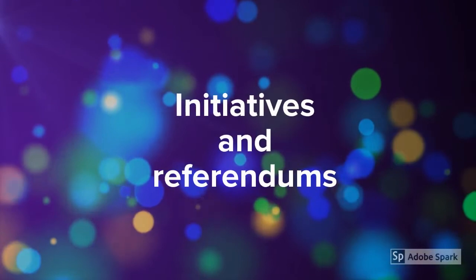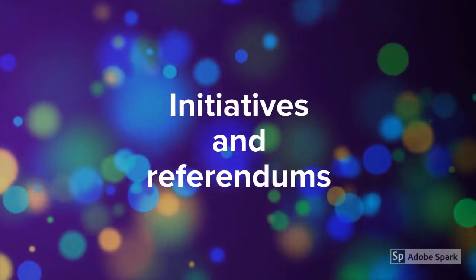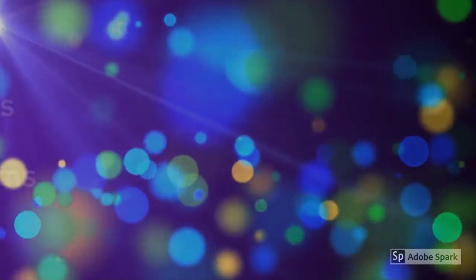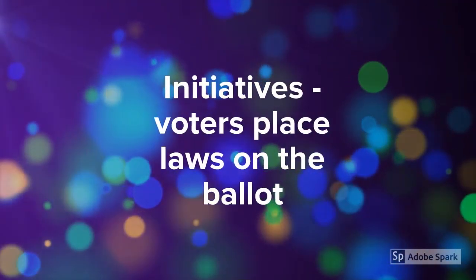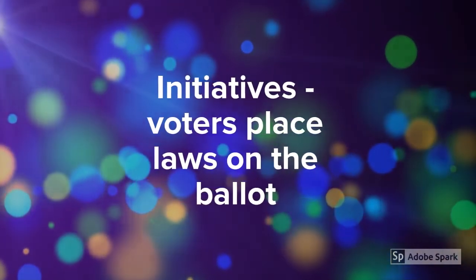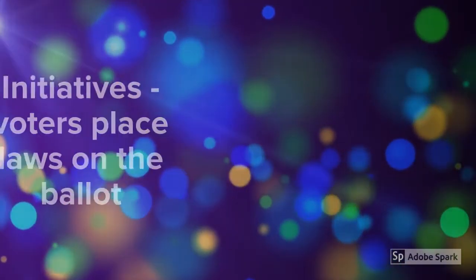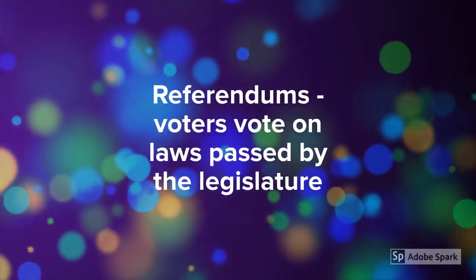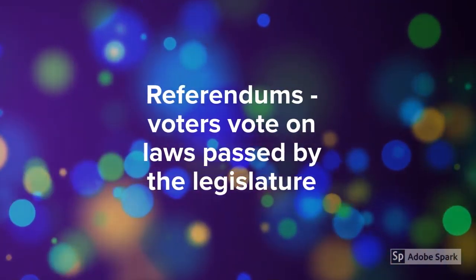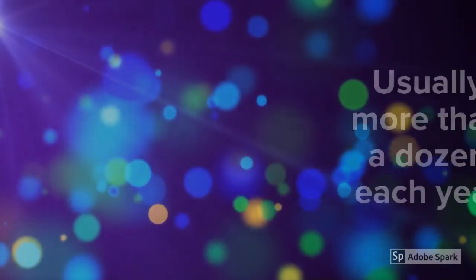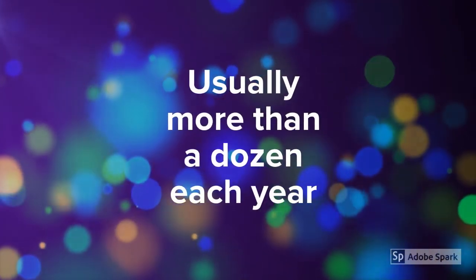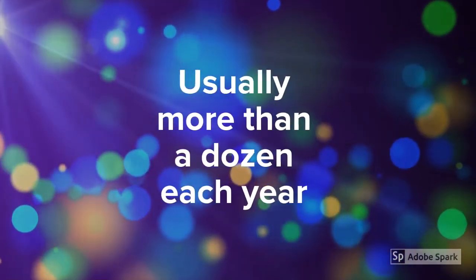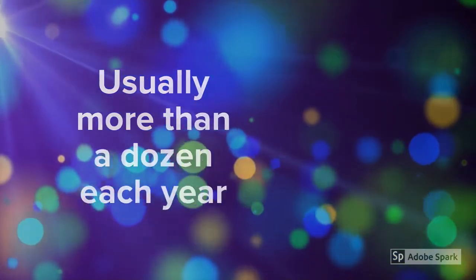This means that California voters have the ability to vote directly on laws and constitutional amendments in initiatives and referendums. Initiatives are laws and constitutional amendments that are placed on the ballot by voters who've collected signatures. Referendums give voters the opportunity to approve or disapprove laws that have already been passed by the state legislature. This gives California voters a high amount of control over state law, and they use it. Usually they get the opportunity to vote on more than a dozen initiatives every year.